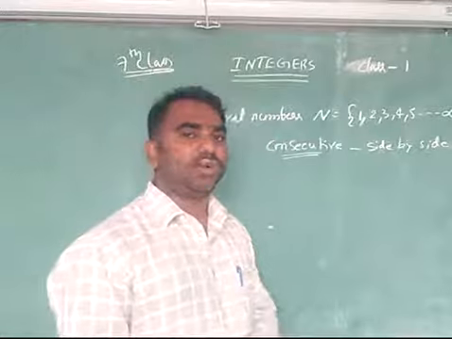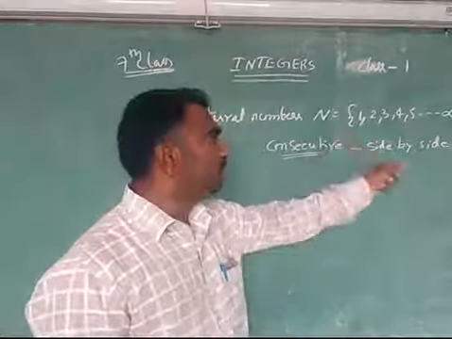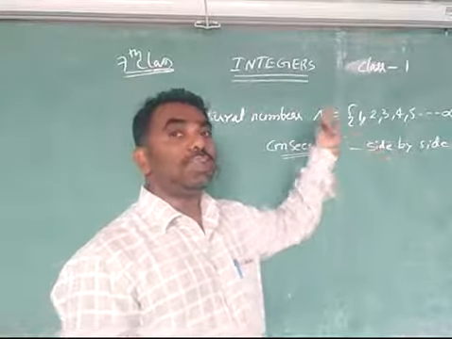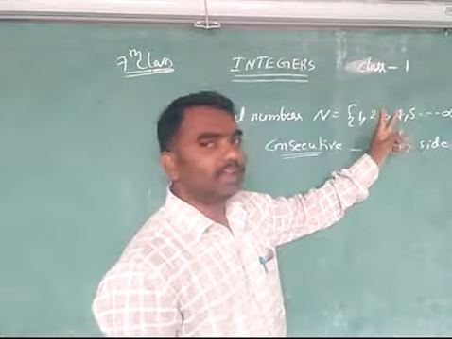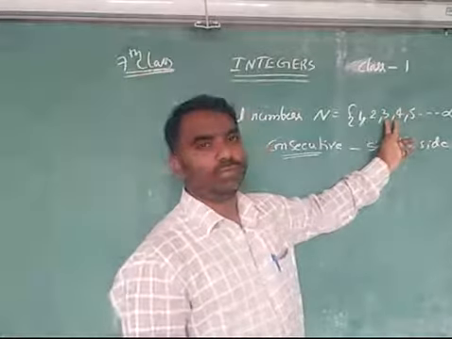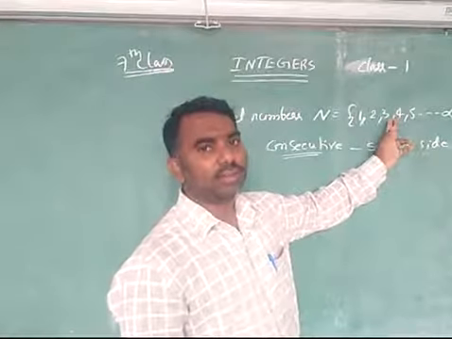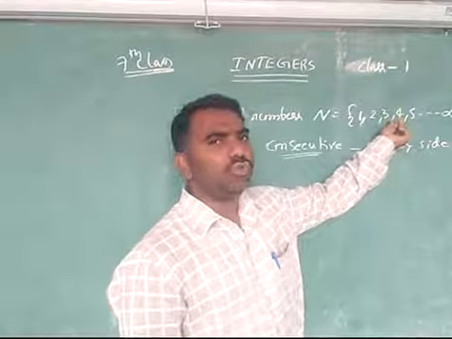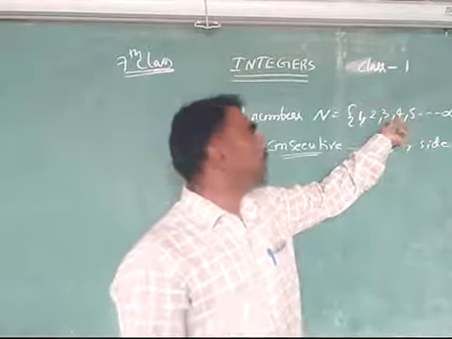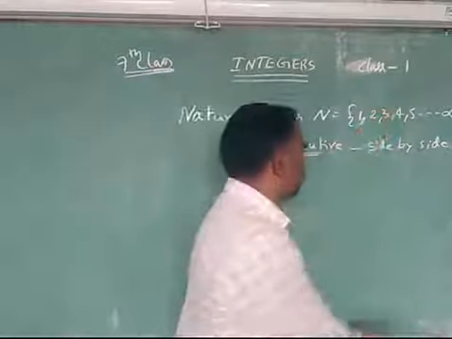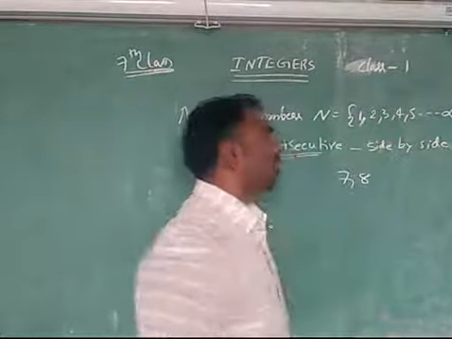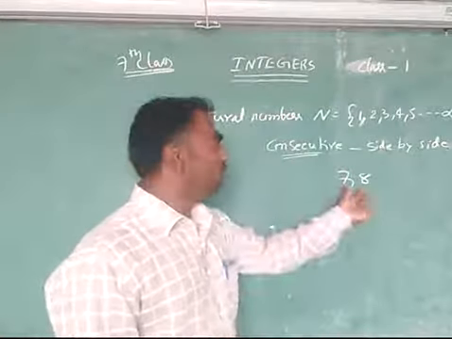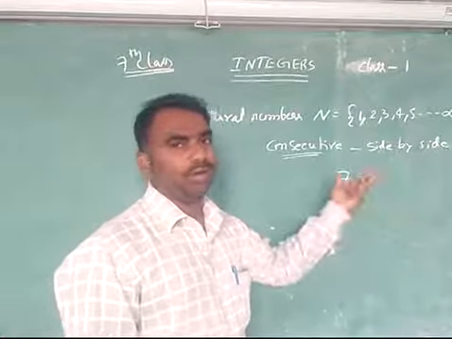So he is asking what is the difference between any two consecutive natural numbers. Suppose 3 and 4 are side by side natural numbers. How much is the difference between these two? Yes, 1. It is only 1. If you take 7 and 8, which are consecutive, what is the difference? 1.